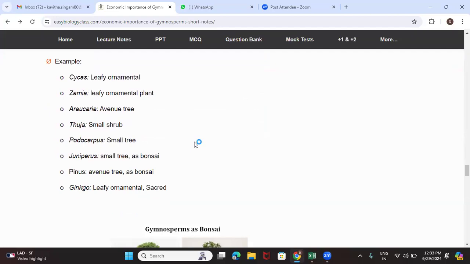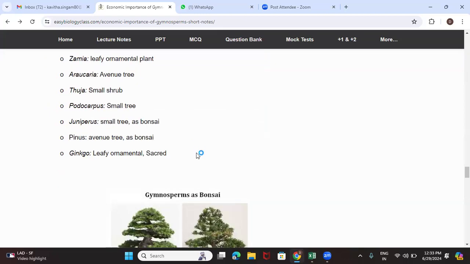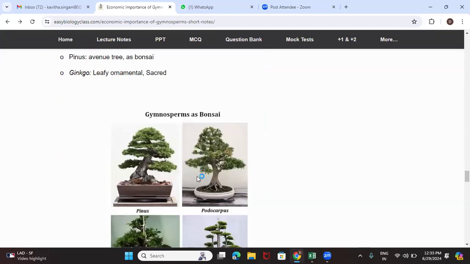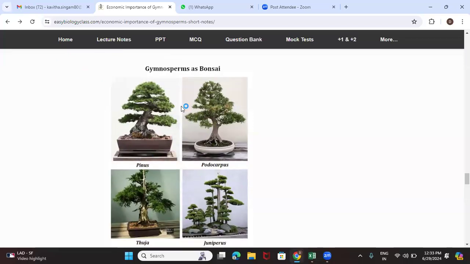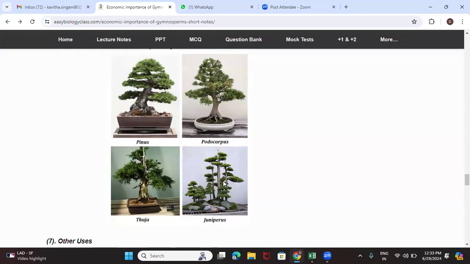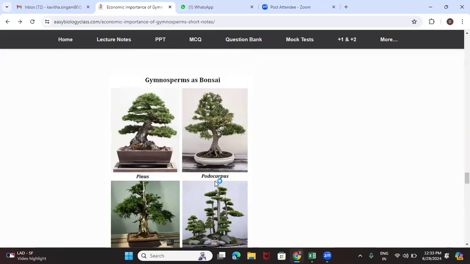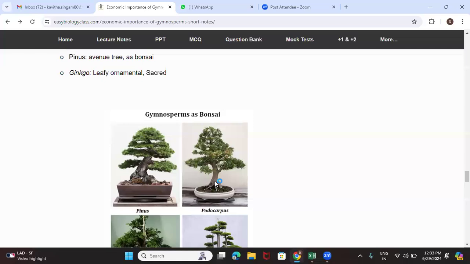And Ginkgo, in certain places, acts like a leafy ornamental, and it is a sacred plant for the tribal people. You can look at the beautiful images of bonsai prepared from these gymnospermic plants. Here is the Pinus plant, this is a Podocarpus plant, a Thuja plant, and this is a Juniperus. They are all used for preparing bonsai plants. This is the ornamental value.